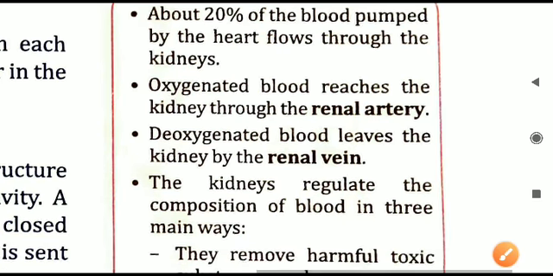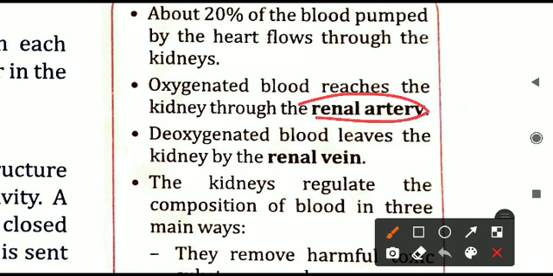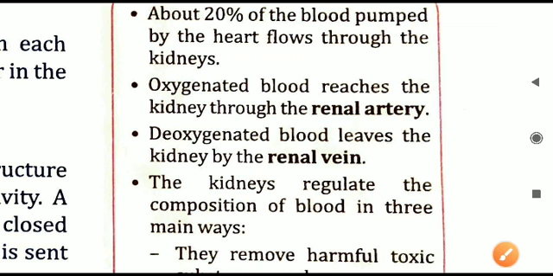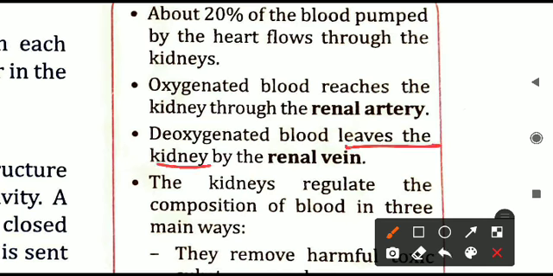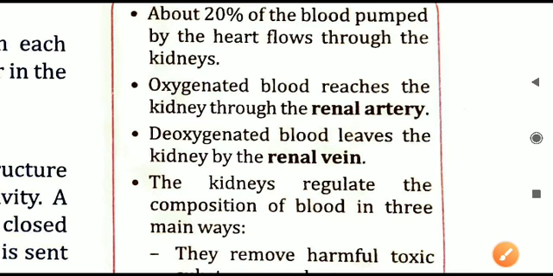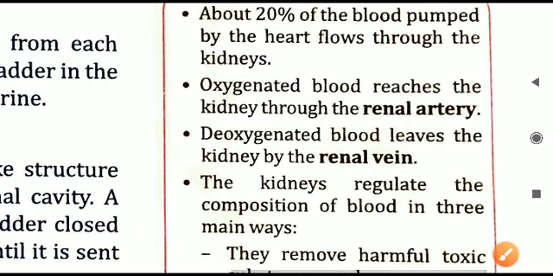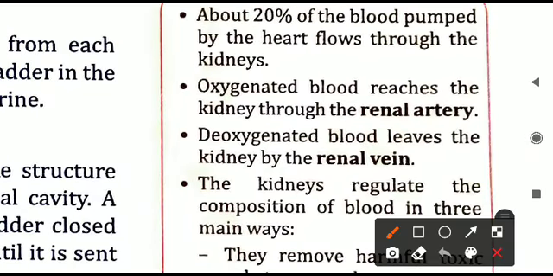Next, oxygenated blood reaches the kidney through the renal artery, and deoxygenated blood leaves the kidney. Means when the blood is entering the kidneys, it is oxygenated, it contains oxygen. And when the blood is moving out of the kidney, it is deoxygenated. It moves back to the heart through the renal vein. The renal vein has deoxygenated blood, means it does not have oxygen.